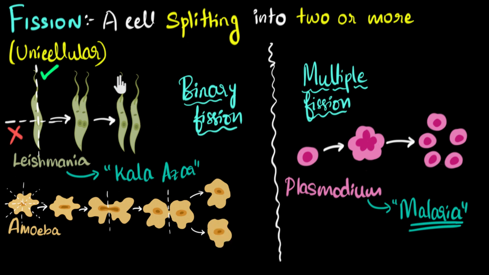So to quickly summarize, fission is basically cell division. We call it reproduction for unicellular organisms because in unicellular organisms, if a cell divides, then we have brand new individuals. We can classify them into 2 kinds. Binary fission is the one where we get 2 offsprings. Multiple fission is the one where we get multiple offsprings. That's one way to classify fission. Another way to classify fission is based on which orientation, along which axis, it undergoes fission. Some unicellular organisms undergo fission in any axis, whereas in some other cases, they will undergo fission along a fixed axis.